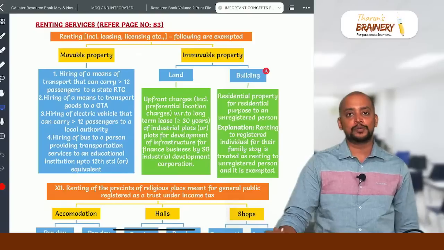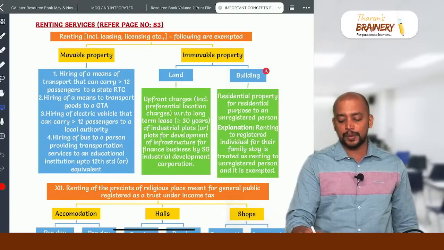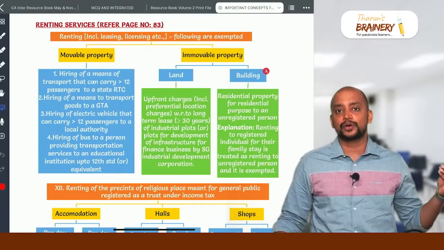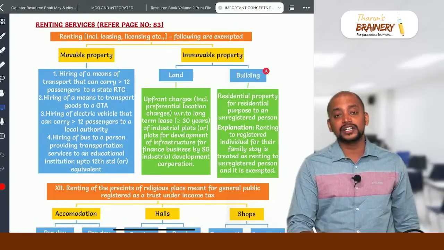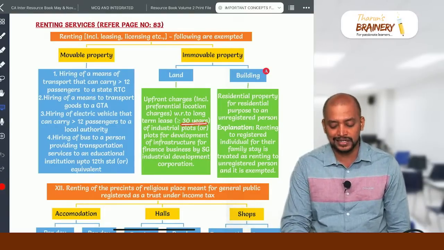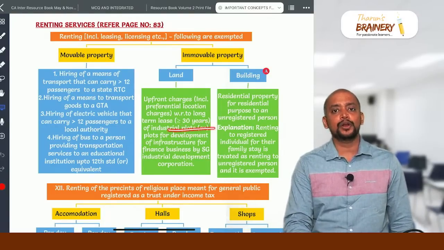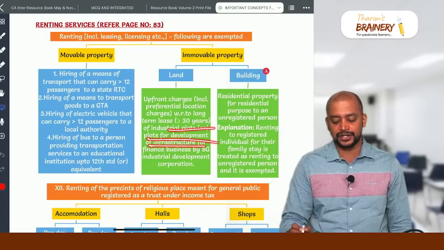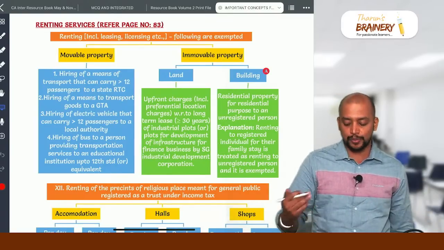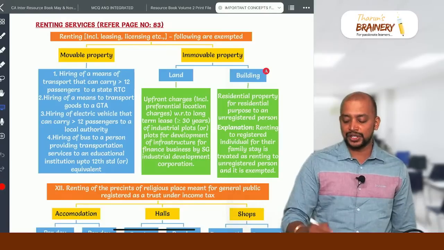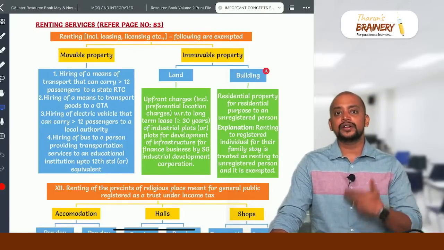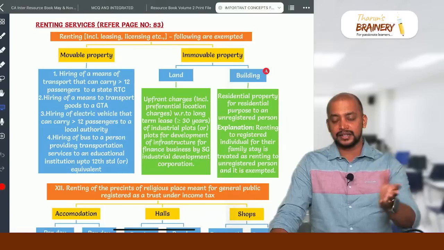What about immovable property? In case of renting of immovable property, first land. In case of land, upfront charges including preferential location charges. In case of long-term lease of land, long-term lease of land means lease for a period greater than or equal to 30 years, of industrial plots or plots for development of infrastructure for financial business by state government industrial development corporation. So this is one exemption. Then in case of building, we have residential property given on rent to an unregistered person will be exempted.